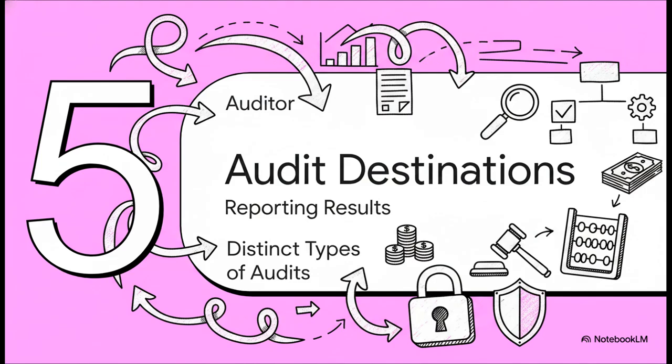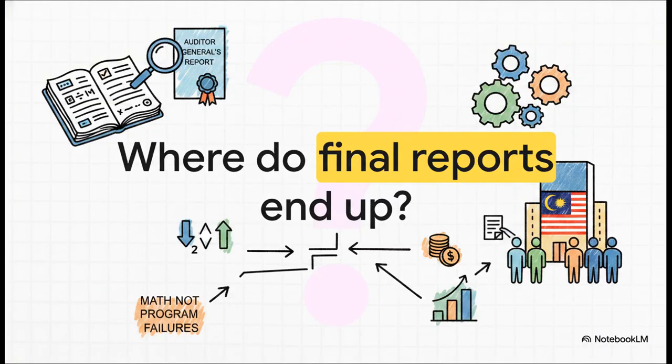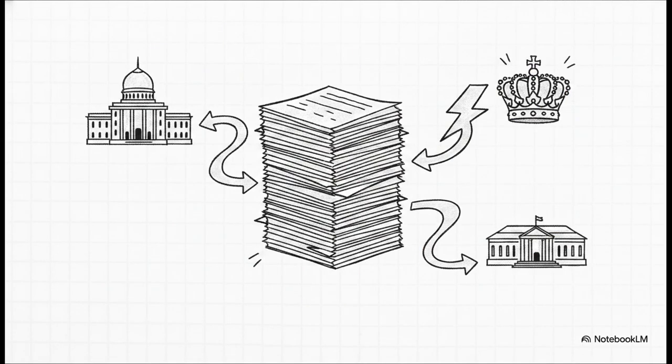And finally, Section 5, Where do reports go? Okay, so once the Auditor General spends all this time investigating, and let's say they find some major weaknesses or irregularities, where do these final reports actually end up? Who holds the government accountable when a program completely fails to deliver? While Section 9 of the Act lays out a strict multi-track reporting system, major federal and performance issues go straight to Parliament, right where your elected representatives can debate the findings.